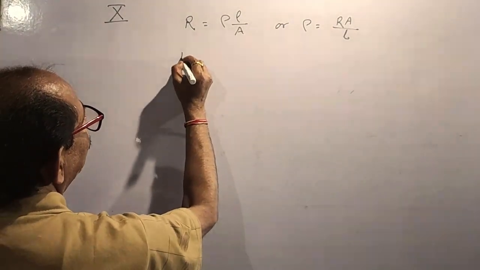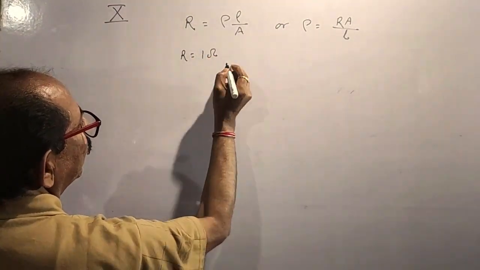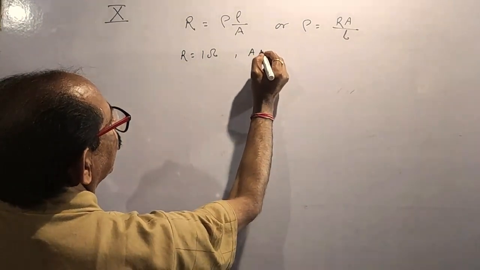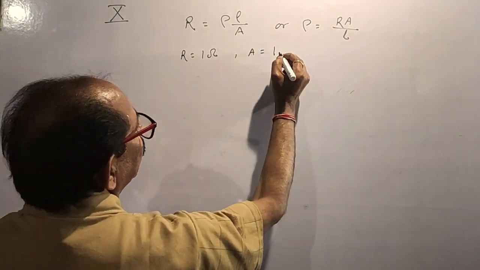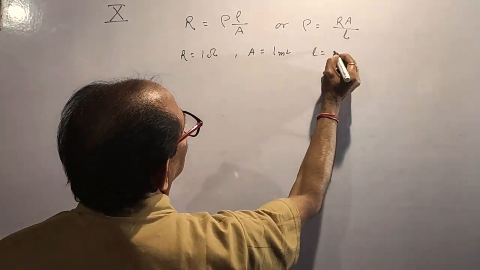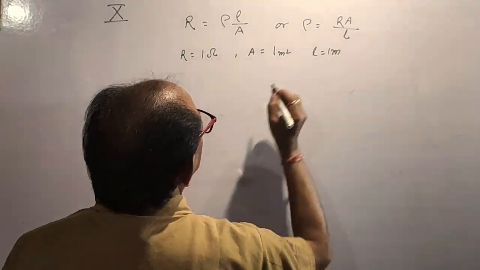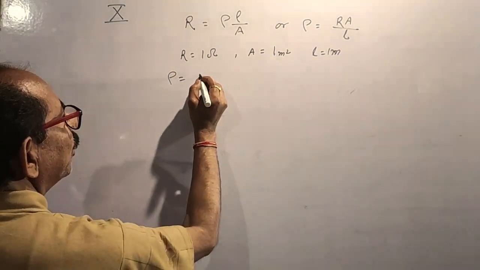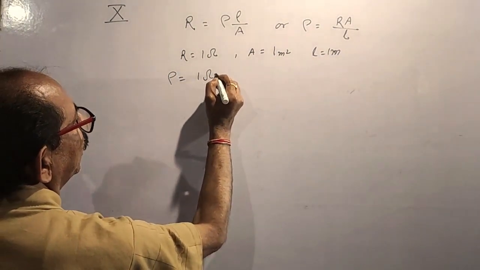If R is equal to 1 ohm, similarly A is equal to 1 meter square, L is equal to 1 meter, then rho is equal to 1 ohm meter.